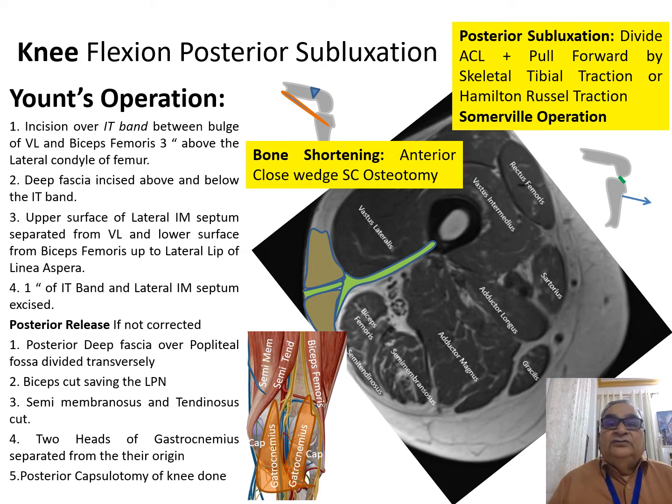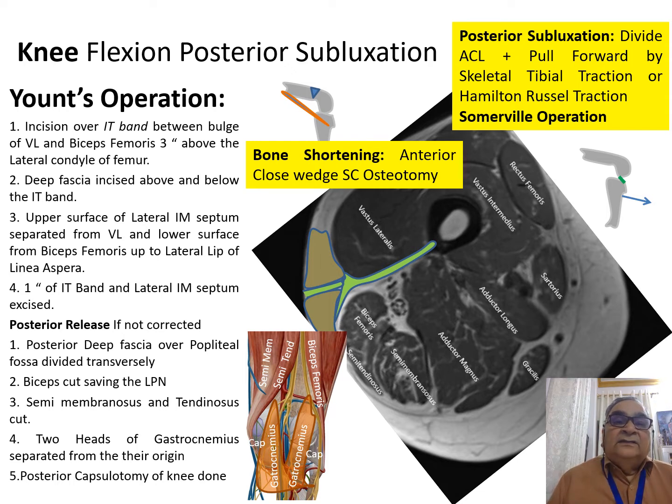When you do this, you may find that because of a contracted anterior cruciate ligament, the tibia slides posteriorly in relation to the femoral condyle. This posterior subluxation can be corrected by dividing the anterior cruciate ligament and pulling the tibia forward by a skeletal traction through the tibial tuberosity or a Hamilton-Russell traction supporting the upper calf. This operation is called the Somerville operation.